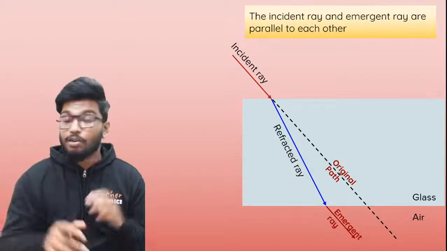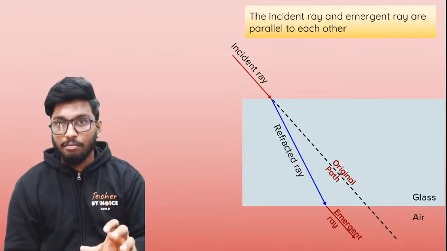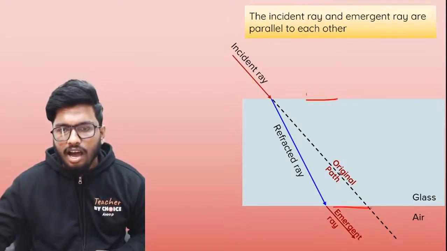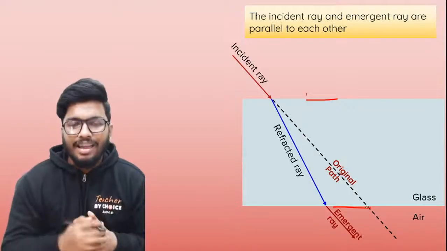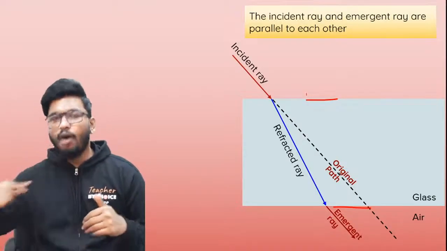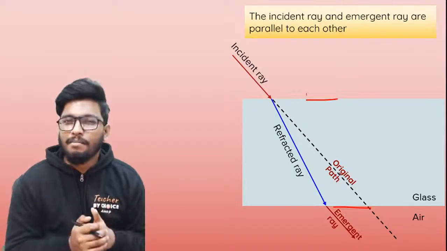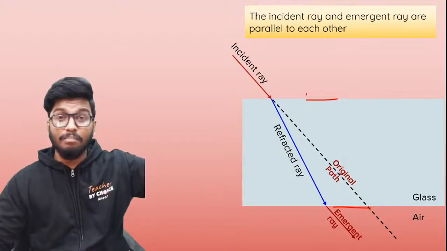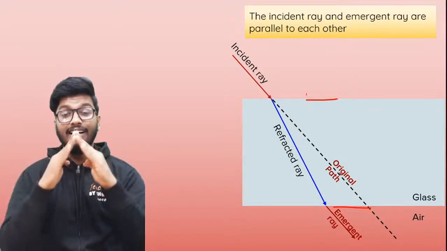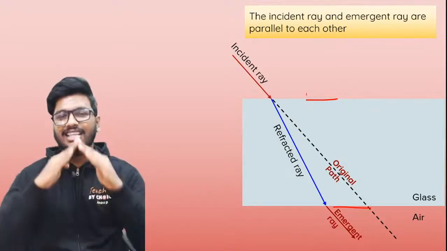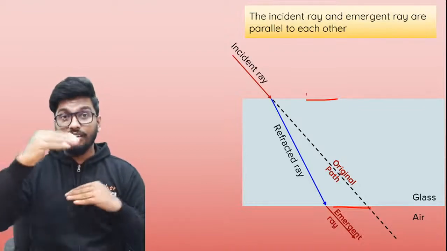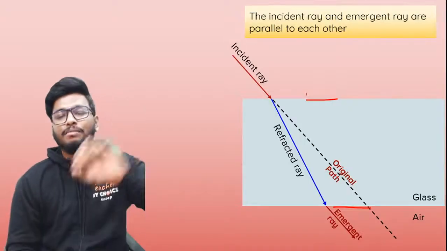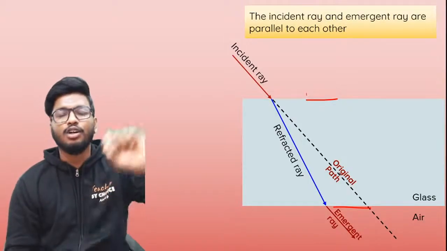In a glass slab, not in a prism, in a glass slab, because the surfaces of separation, both of these surfaces, are parallel to each other, the emergent ray that is coming out of the glass slab is going to be parallel to the incident ray. Now this does not happen in a prism, because in a prism the refracting surface is actually inclined. But when the surfaces of separation are parallel to one another, like in the case of a glass slab, the emergent ray is going to be parallel to the incident ray.